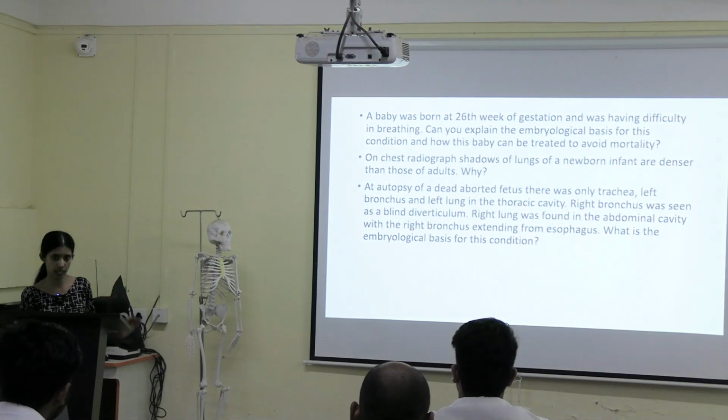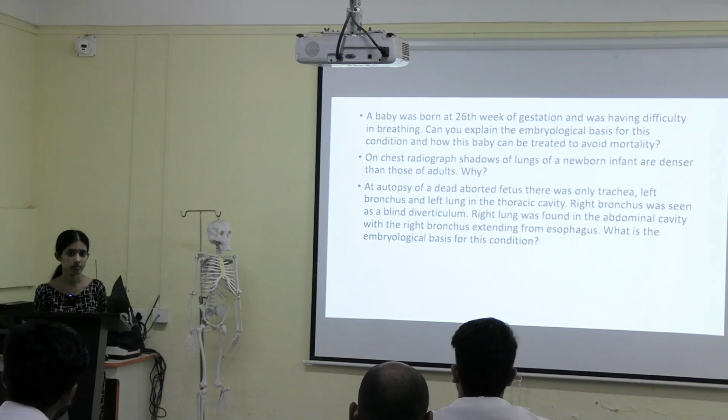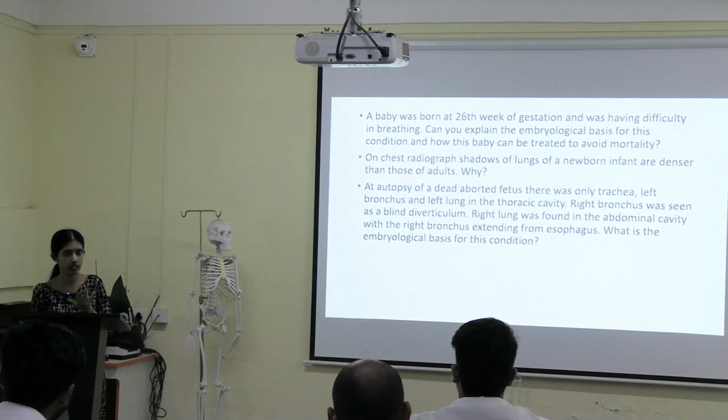If there is a diaphragm to separate the thoracic region and abdominal cavity, how is your right lung entering into your abdominal cavity? Okay, there is an anomaly in your diaphragm also, then the diaphragm is absent. Okay.